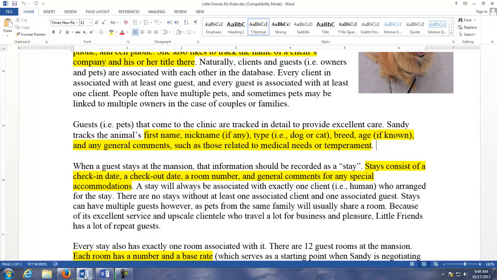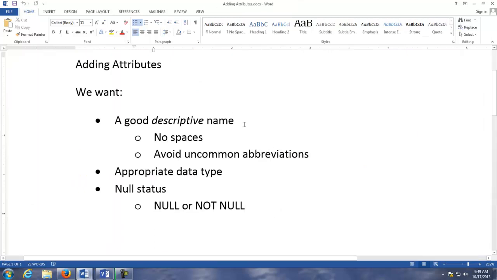So I think I'm first going to pull this up. Basically, when we're going to add an attribute, such as the guest's first name, we need really three things: a good descriptive name of that attribute. So for example, if I'm going to be adding the first name attribute, I might call that FirstName. Do you notice I did not use spaces? Don't use spaces in your field names or your attribute names. These are going to translate to fields in your database or columns in your tables. So don't use spaces. That's the first thing I want to mention.